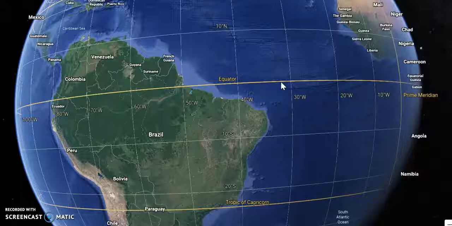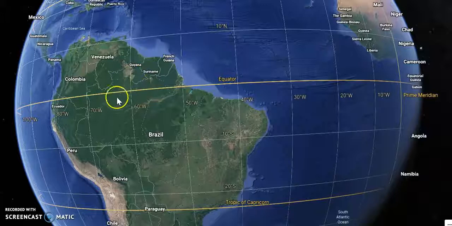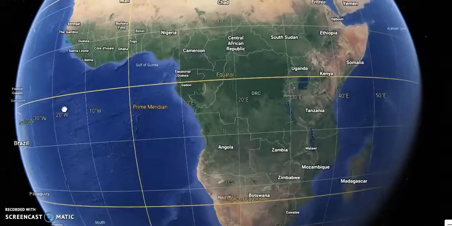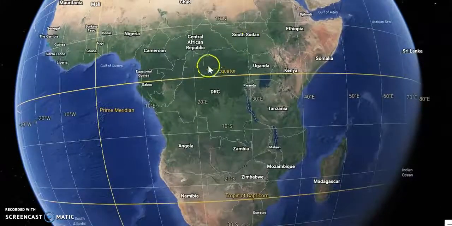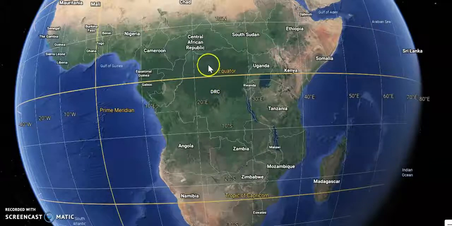Now, to put things in perspective, what are some equatorial regions? Write this in your book for me, please. Some equatorial regions or areas which experience equatorial climate, as a matter of fact. The Amazon Basin, which is here, in South America. We also could go further into mentioning the Congo Basin. The DRC here represents the Congo Basin, Democratic Republic of Congo.